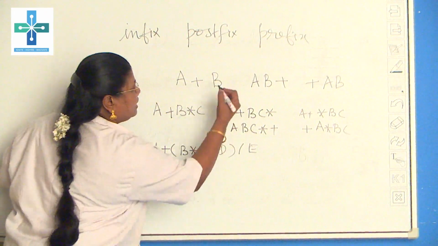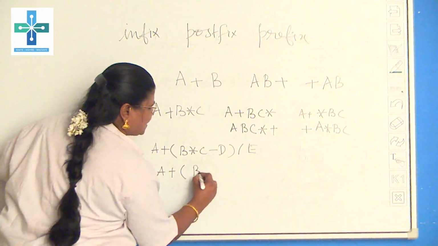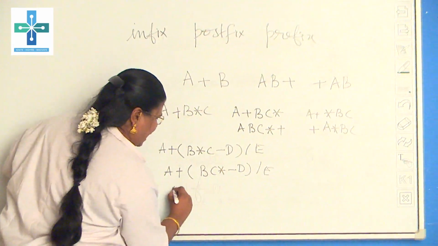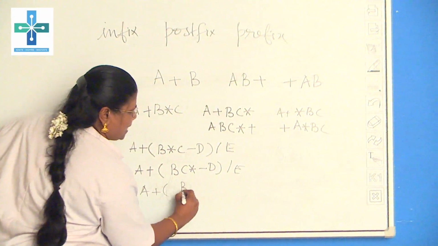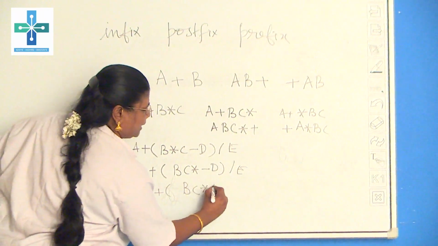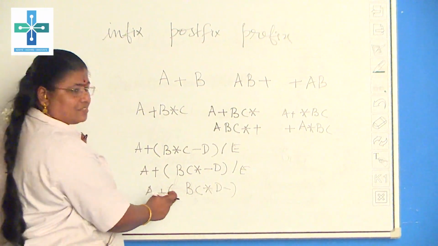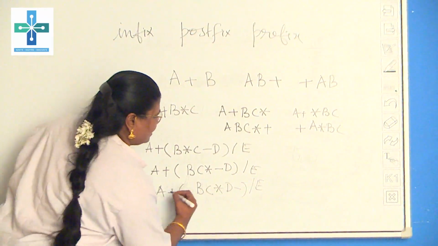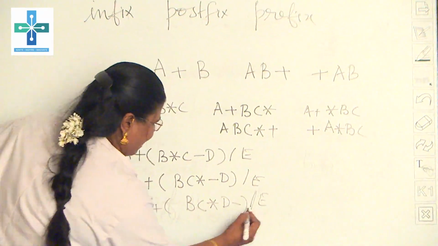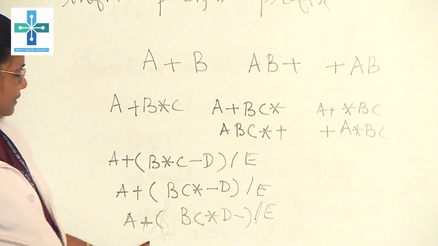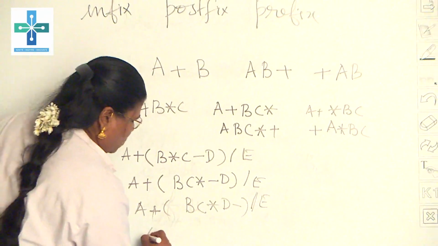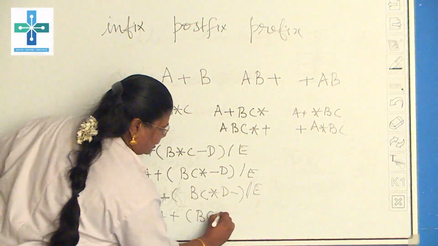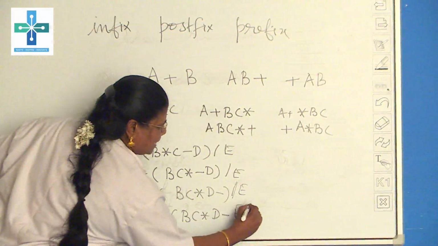Therefore, for the postfix, inside the parentheses it is BC star and then D minus. Then, because slash has higher priority than plus, we take that parenthesized result, BC star D minus, and then E slash.